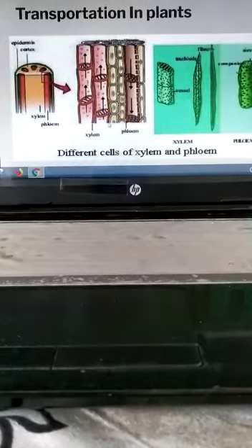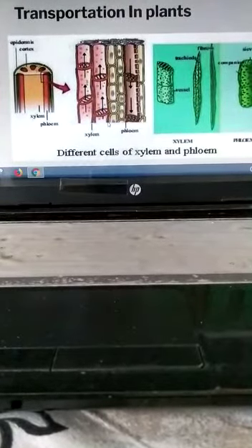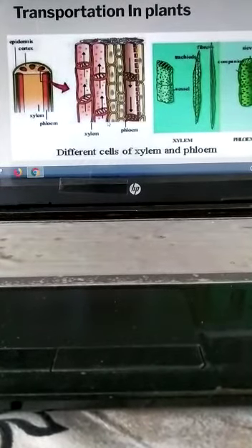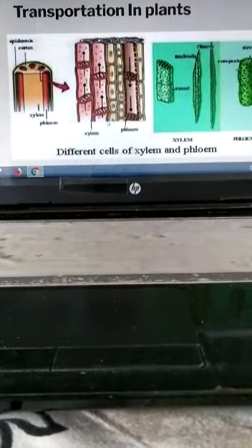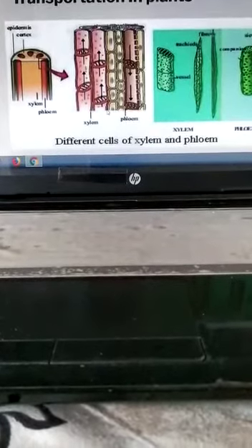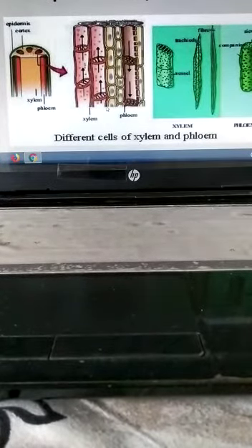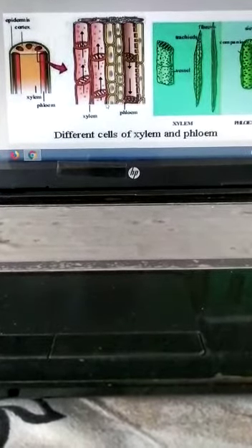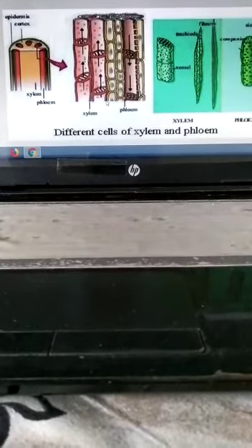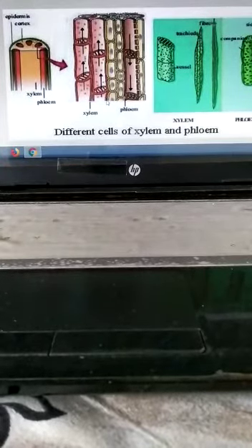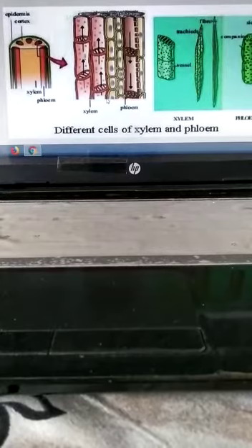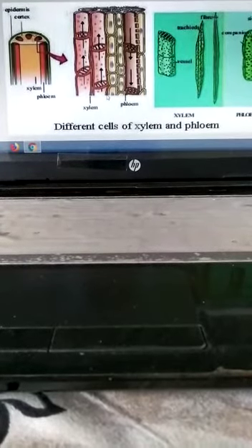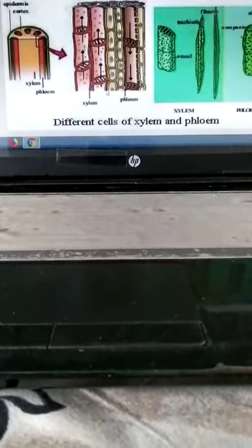The xylem vessel is a non-living long tube which runs like a drain pipe through the plant. In flowering plants, either only xylem vessels transport water or both xylem vessels and tracheids transport water.